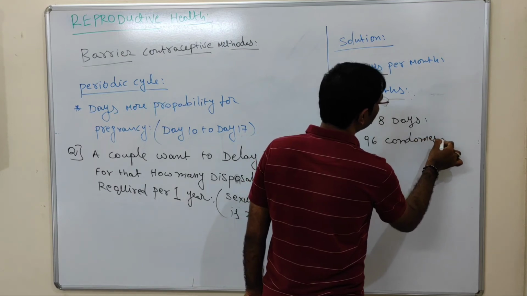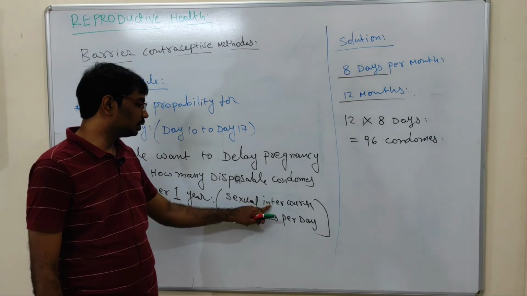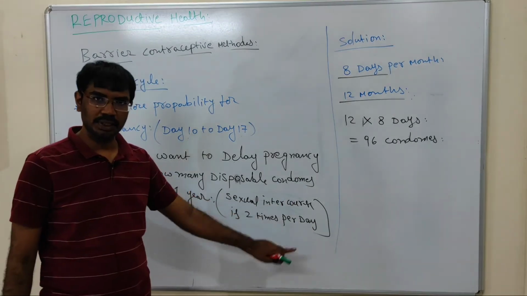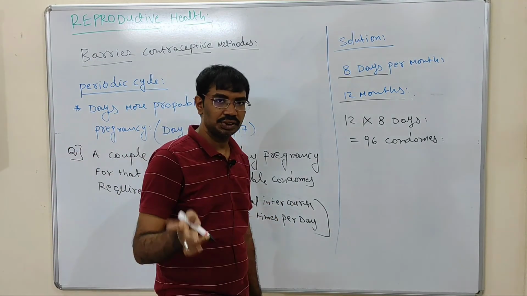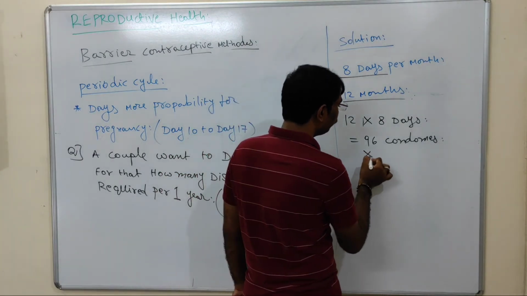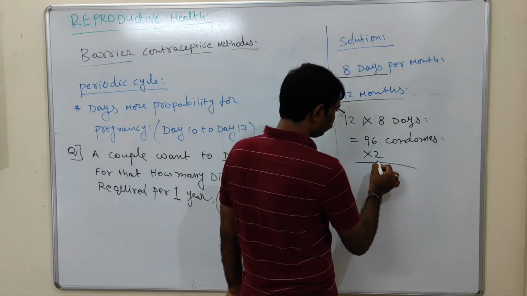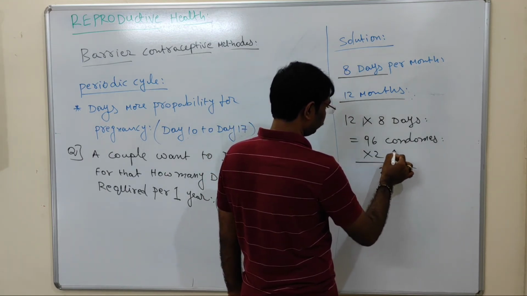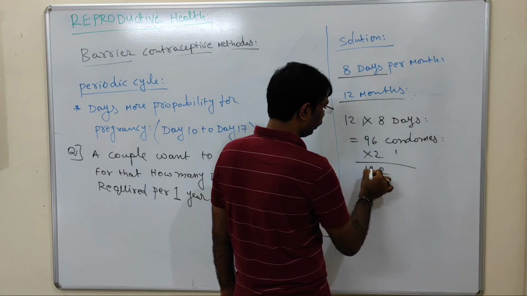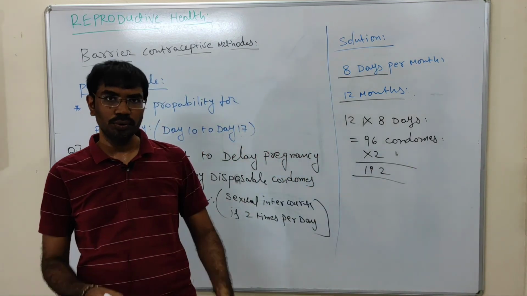So is this the correct answer? No, this is the wrong answer. Why? Because in the bracket, sexual intercourse is 2 times per day. So 2 times per day means daily they have to utilize 2 condoms. So 96 into 2 equals 192. Totally 192 condoms they have to utilize.